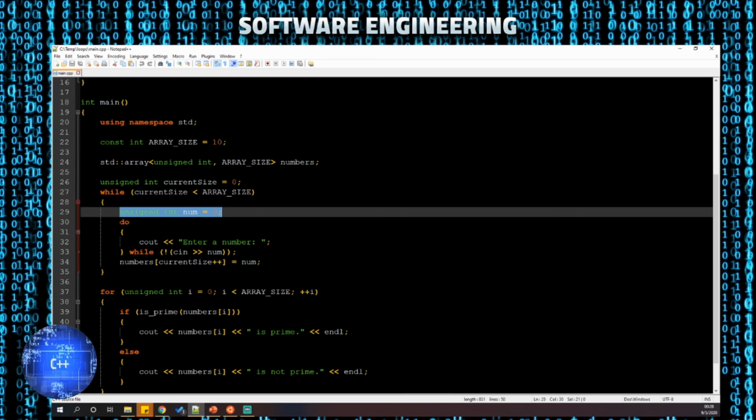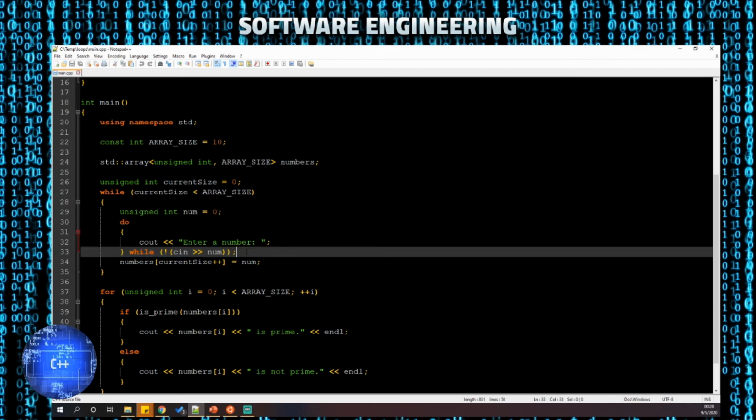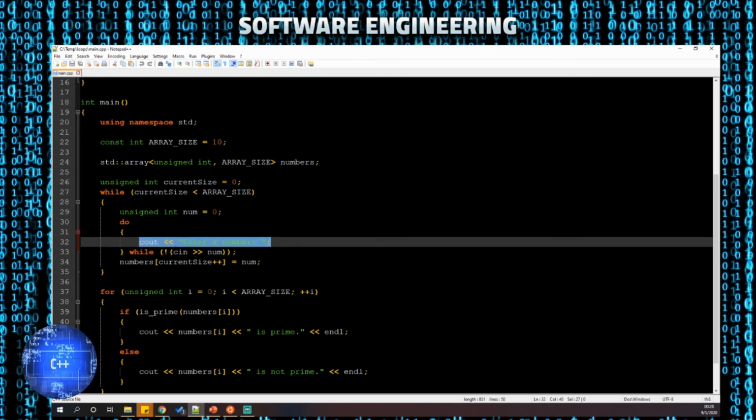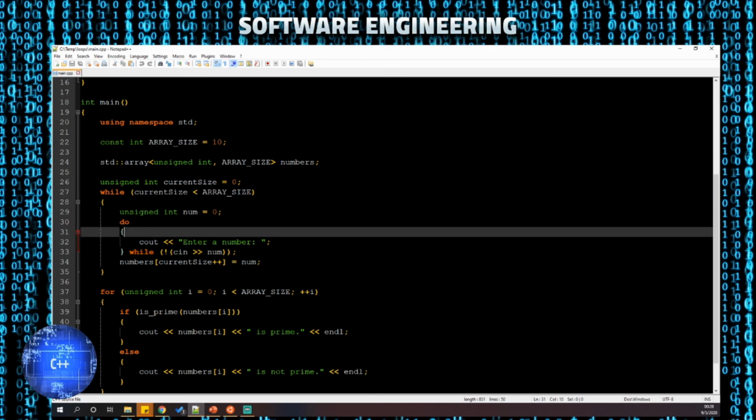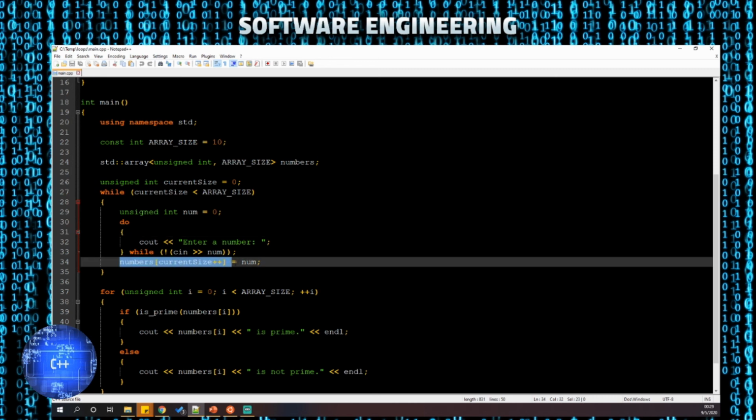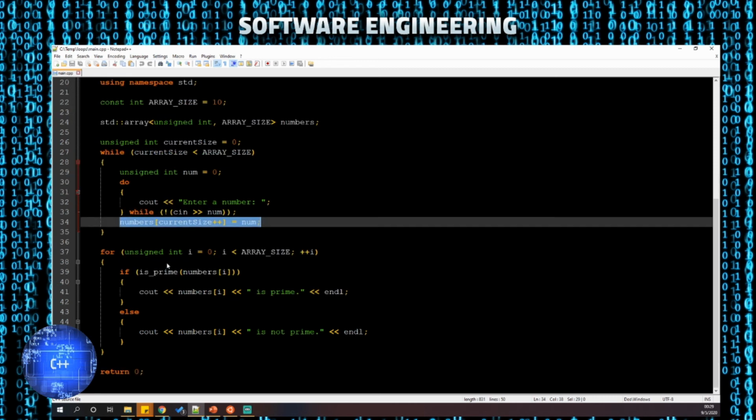And then I'm going to ask the user to enter the number. This is a way of doing error checking when you're doing console input. Enter the number, and then if the stream comes back in a valid state, then I can enter a number. I actually probably should clear out the stream if it came out in a negative state, but I just wanted to demonstrate the loop here. This is the starting point of what you would look at for error checking on console input. Assuming that everything goes through properly, then I would insert that into the array.